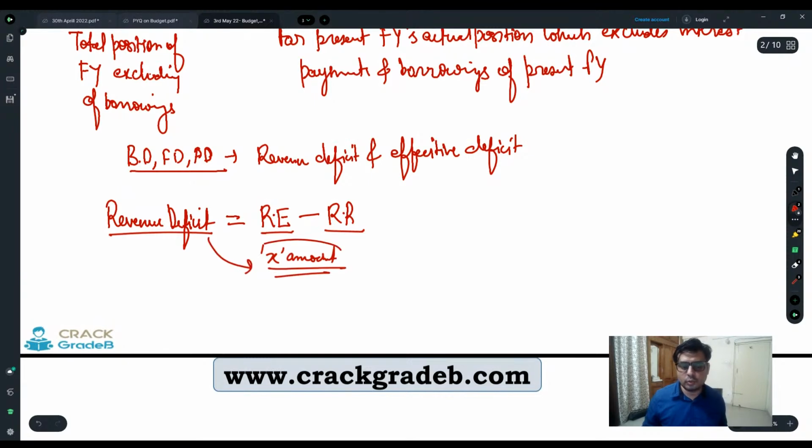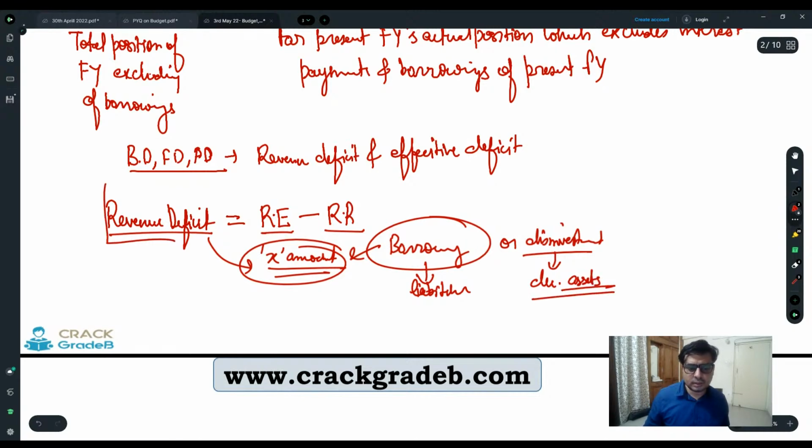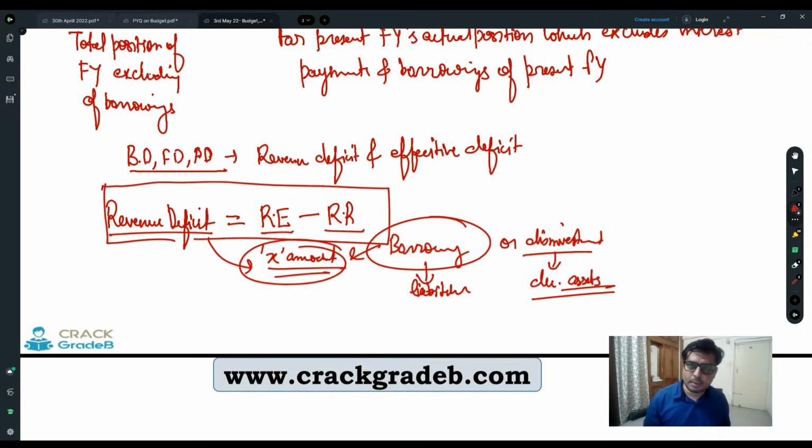So how are you going to fulfill the deficit? Definitely you are going to use borrowings or disinvestments. So it is going to create what? Liabilities. And it is going to do what? Decrease assets. So this is why the revenue deficit is an important part of a country's government's ability.